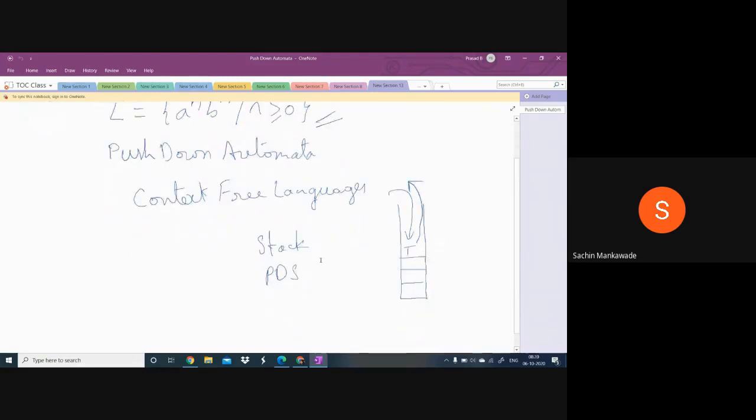In PDA, a stack can be used to push or pop the symbols of the grammar, which can be used as a memory.